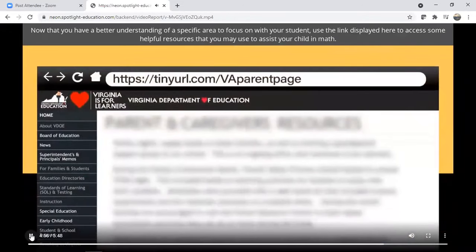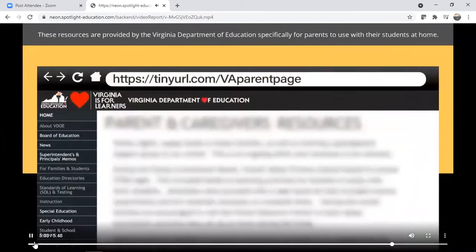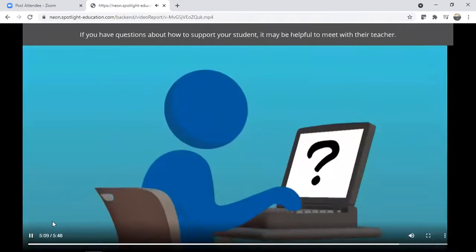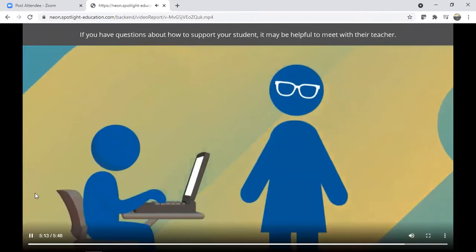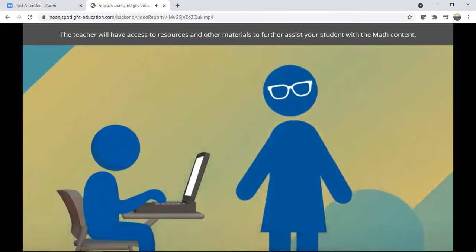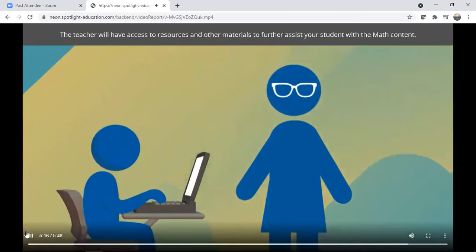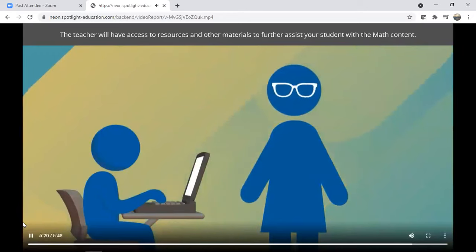Now that you have a better understanding of a specific area to focus on with your student, use the link displayed here to access some helpful resources that you may use to assist your child in math. These resources are provided by the Virginia Department of Education, specifically for parents to use with their students at home. If you have questions about how to support your student, it may be helpful to meet with their teacher. The teacher will have access to resources and other materials to further assist your student with the math content.